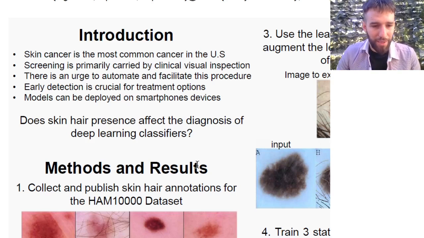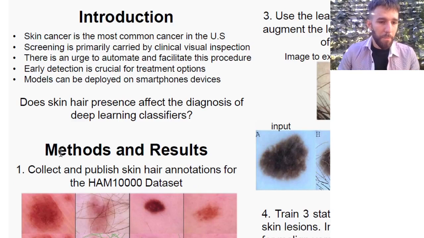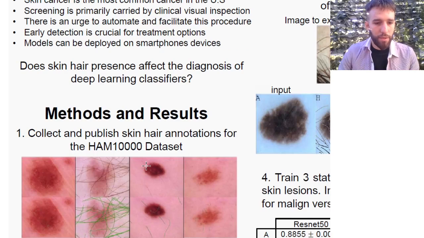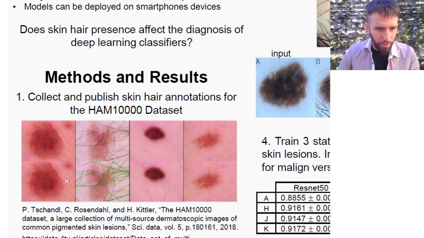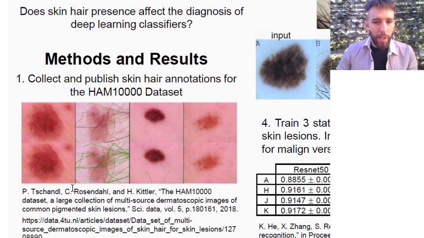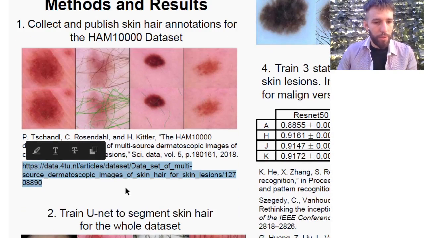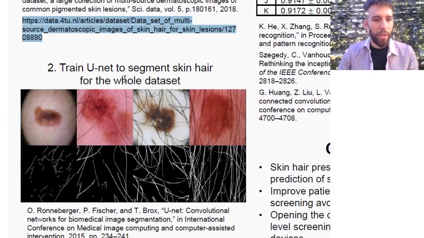We achieved this analysis in four steps. The first one: we collected and published a skin area annotation dataset for the HAM10000 dataset. So we acquired ground truth annotations, the green ones on the bottom row, and later on we published them at this URL. We used this ground truth annotation to train a UNet segmentation network, very popular for biomedical image segmentation, for example, for cell segmentation. And we trained it to produce a mask for all the skin hair.